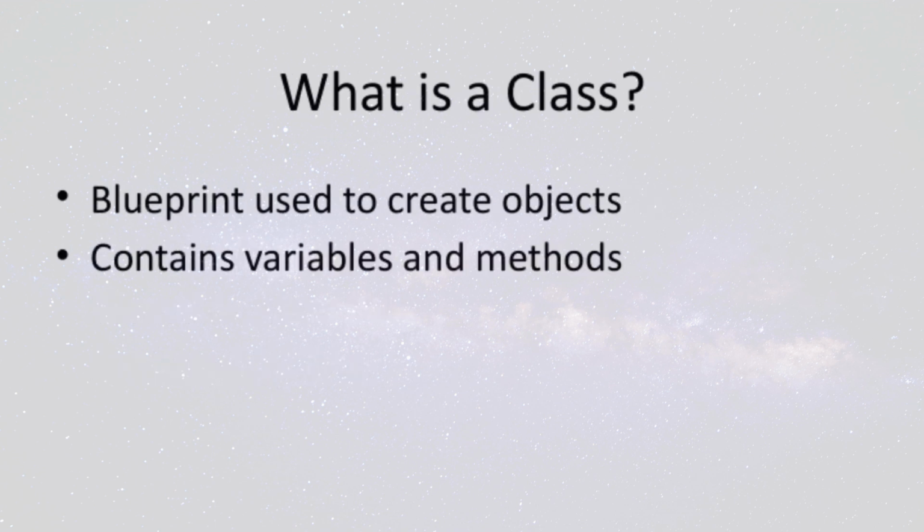All right, let's talk about what a class really is. Think of a class as a blueprint or a template used to create objects in programming. It's like having a detailed plan that specifies what an object should contain. Now, within this blueprint, you'll find variables and methods. Variables are like the properties or data points that describe the object, while methods are the actions or functions that the object can perform. So essentially, a class defines both the state and the behavior of the objects you create from it. Understanding classes is fundamental because they help us organize code efficiently and create reusable, structured components in our programs.